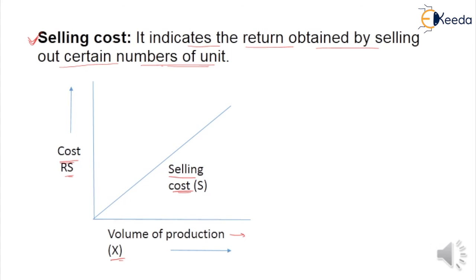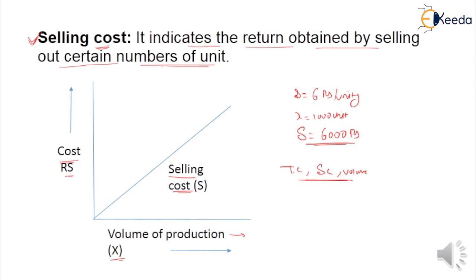For example, the selling cost is given as 6 rupees per unit. If we produce 1000 units in the production system, what is the total selling cost, students? It is 6000 rupees. With the help of selling cost, we conclude the profit with respect to the total cost. So the two terminologies, total cost and selling cost, along with volume of production, are clear to all of us, students.